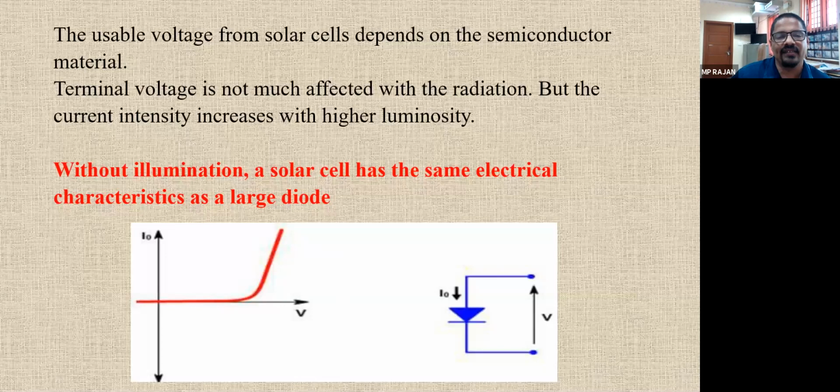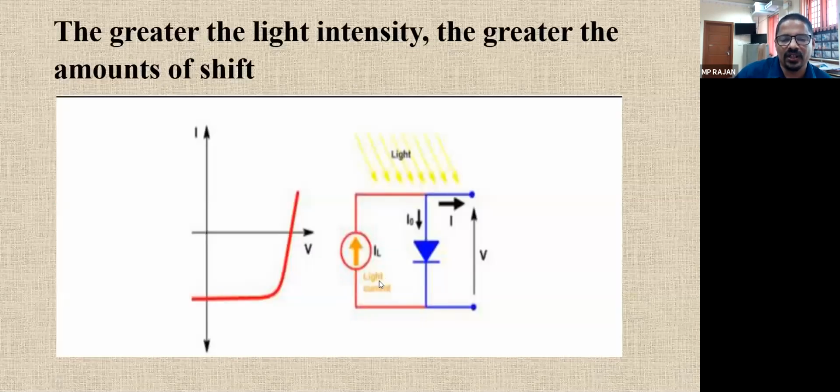In the light case, when sunlight is falling on the solar diode, there is a current source, a current flow. This is called the light current, because of the breaking of electron bonds at the depletion layer. The electron-hole pairs are formed, and the flow of electrons makes a current. That current is called the light current. You can see this light current and your diode current, or reverse saturation current, are in opposite directions.